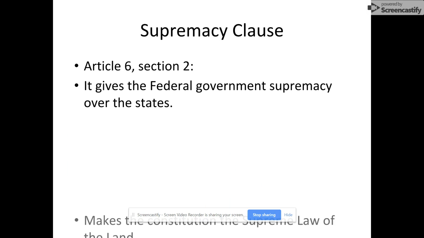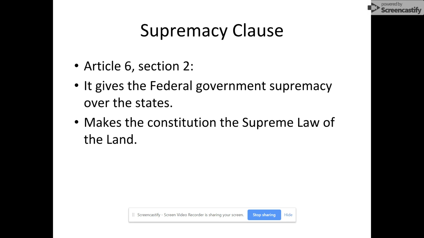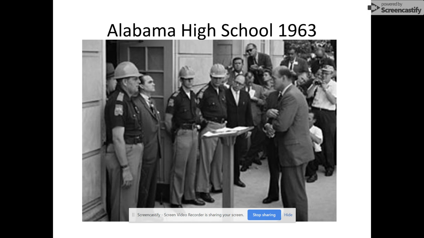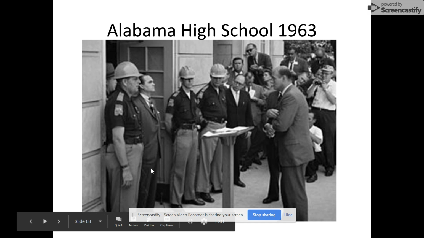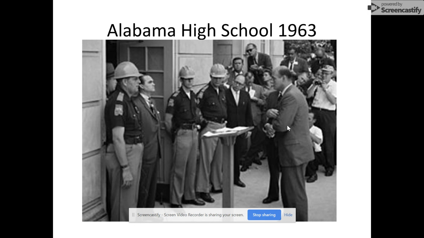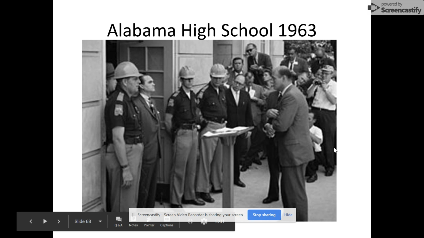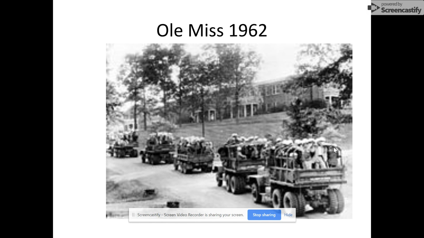Supremacy Clause, Article 6, Section 2, it's just saying that the Constitution is the supreme law of the land, and it gives the federal government supremacy. How is this controversial? Well, it's controversial only if the states rebel against the federal government. And this is a classic example here. This is during the Civil Rights Movement when the governor of Alabama refused to segregate schools. And so this guy right here is an envoy of the federal government. He's coming in saying, you will bring these African-American children into the school. And this guy's saying, no, I will not. And obviously this was a huge showdown. Who won that fight? The federal government. Okay, the federal government brought in the National Guard and said, no, you are going to integrate. They did that in Alabama and in Mississippi.